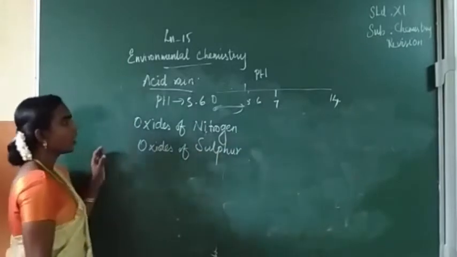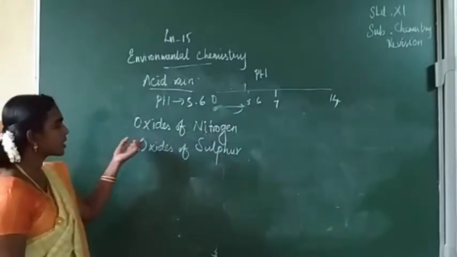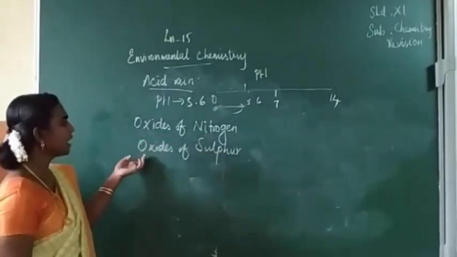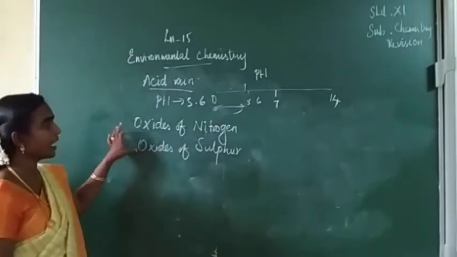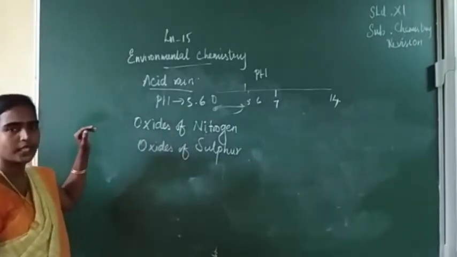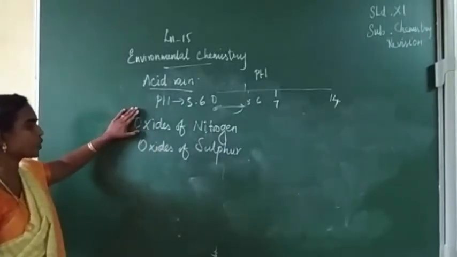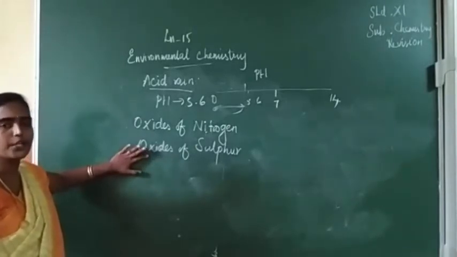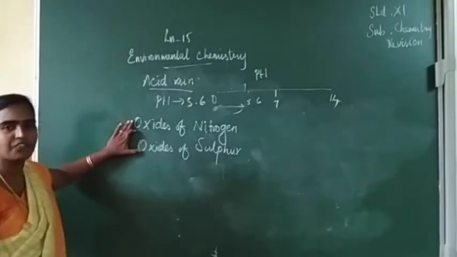So how are they responsible for acid rain? Oxides of nitrogen, especially nitrogen dioxide, and here especially sulfur trioxide. Already we have seen this under gaseous air pollution, the same explanation here also. These oxides of nitrogen and sulfur are mainly produced by the combustion of fossil fuels.